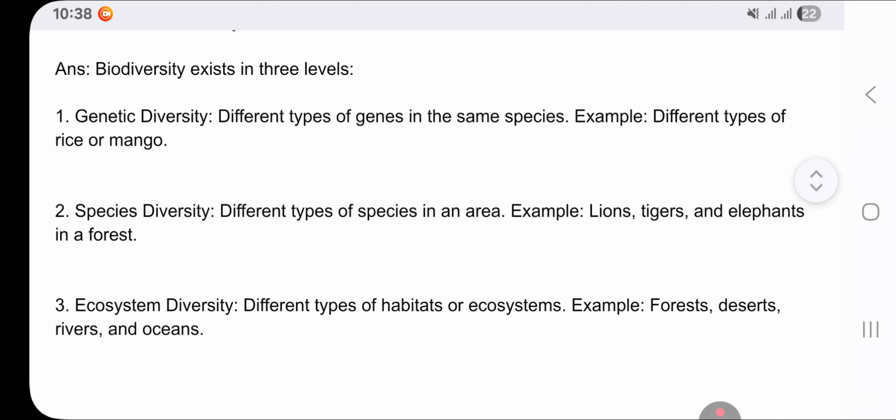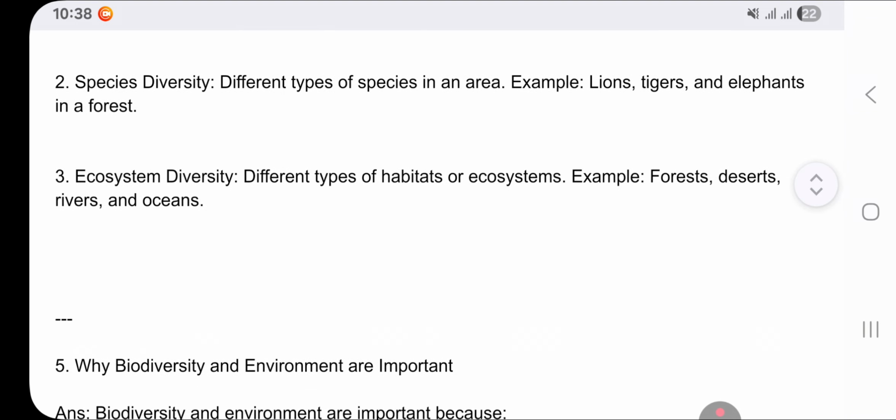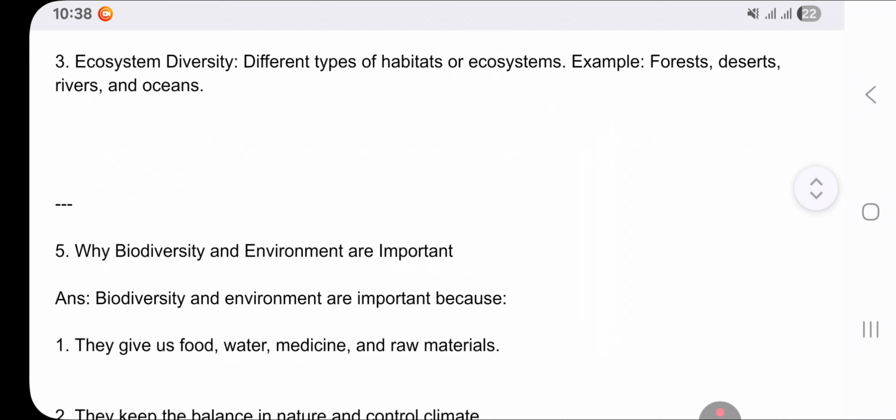Second, species diversity: different types of species in an area. Example, lion, tigers, and elephant. Third, ecosystem diversity: diversity which occurs due to the difference in ecosystem or different types of habitats or ecosystems. Example, forest ecosystem, desert ecosystem, river and ocean ecosystem.